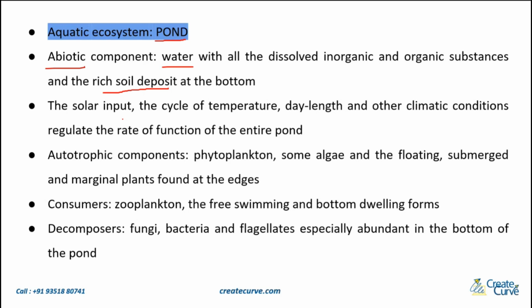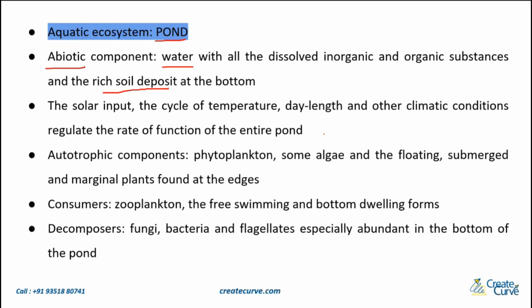Days are longer during summer and shorter during winter. So what is the length of the day? Then you have other climatic conditions as well that will regulate the rate of function of the entire pond. Rate is nothing but the speed of function. How are things functioning within that entire pond? So the main abiotic components are water and soil. Apart from that, you have the solar input, temperature, day length and other climatic conditions.